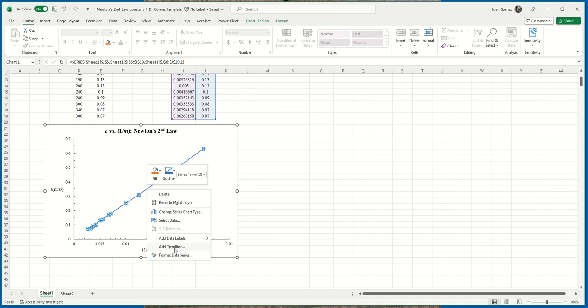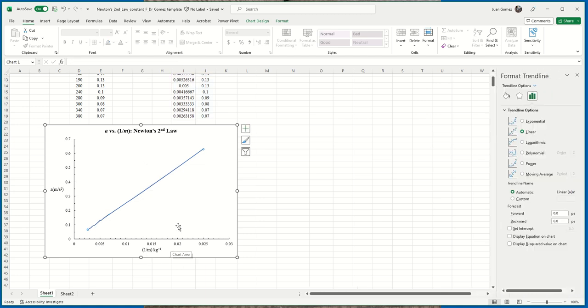And add trend line. That's Excel language for do a fit. Now, obviously, I want to do a linear fit. Notice linear is already selected. Now, what I want to do is I want to